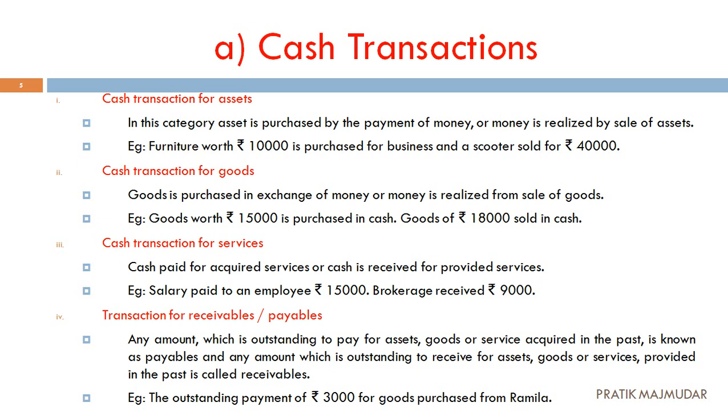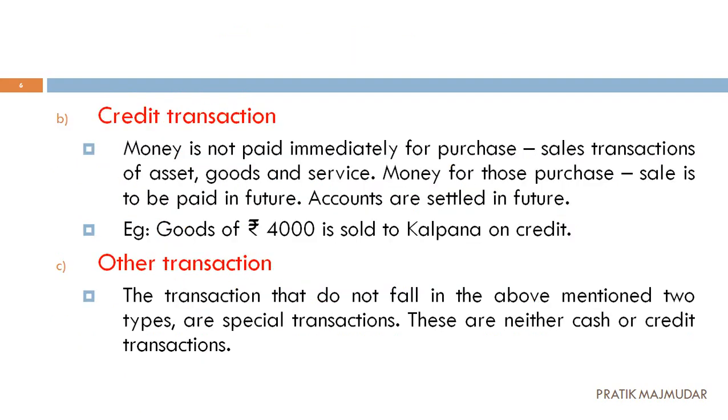Let's take an example. The outstanding payment of rupees 3000 for the purchase from Ramila. Now, what is there? Ramila has purchased some goods from us. Outstanding payment is 30,000. If she paid the amount in cash, then it is considered a transaction for receivables because we are going to receive the amount. Next, second part of economic activity, that is credit transaction.